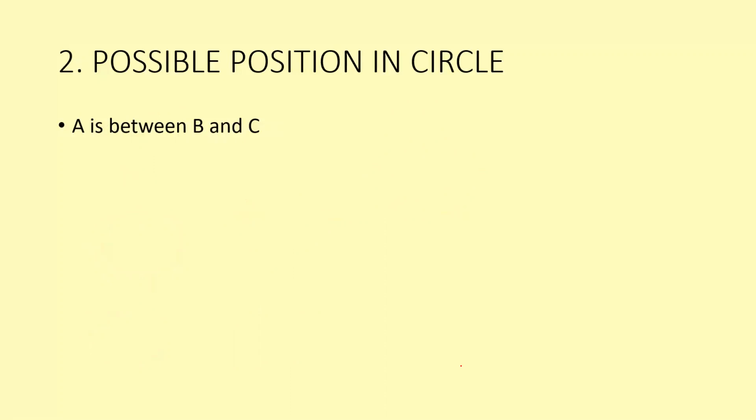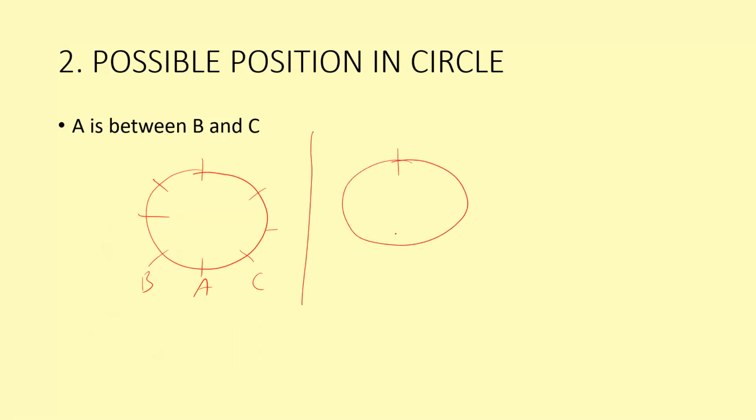Second, if possible positions are given in the circular arrangement, like this, A is between B and C, for example, when eight persons are there, this may be one possible arrangement. Then draw one more diagram at the same time and fill both diagrams. A is between B and C, so both have the same meaning as possible arrangements.